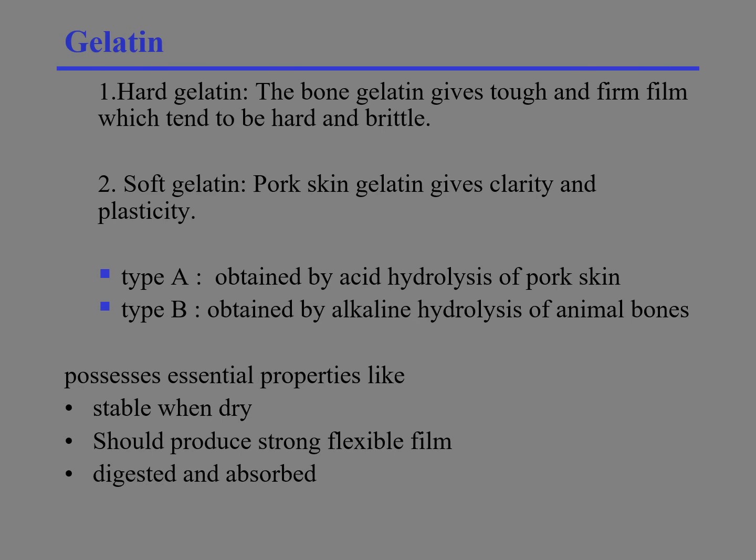There are two types of gelatin, type A gelatin and type B gelatin. Type A gelatin is obtained by acid hydrolysis of porcine material and type B gelatin is obtained by alkaline hydrolysis of animal bones. The gelatin which is used for the preparation of capsules should possess the following essential properties. First, it should be stable when it is dry. It should produce a strong flexible film and it should be easily digested and absorbed into the body.